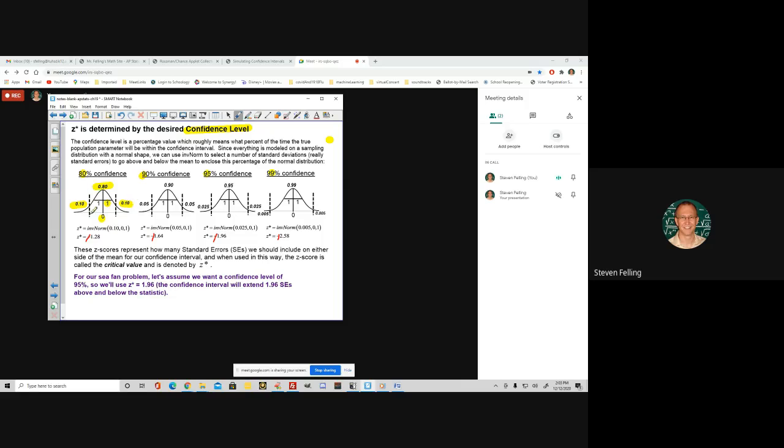The way we find a boundary for that would be to use inverse norm on a normal distribution. If you went inverse norm with 10% of the area below, and 0 as the mean and 1 as the standard deviation, you're going to get negative 1.28, which means you have to go 1.28 standard deviations below. So we just throw away the negative, and the z star value is that we go plus and minus 1.28 standard deviations.